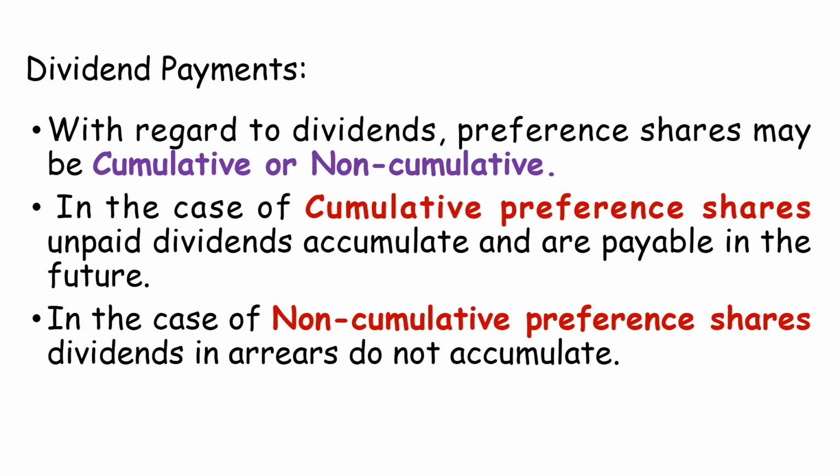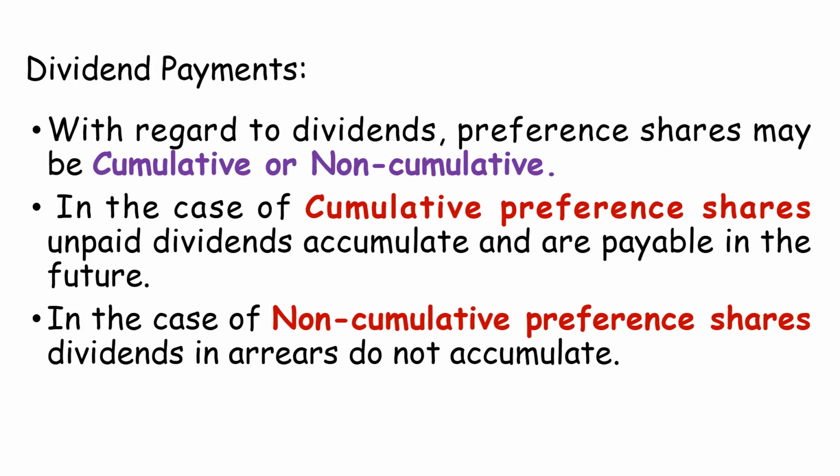Now, dividend payment is again of two types: one is cumulative payment, another is non-cumulative payment. Now see, suppose the company gets a profit of say 1 crore this year. It is up to the ordinary shareholders as the owners of the company, or the board of directors, to decide whether to distribute 100% of the profit as dividend, or only part.